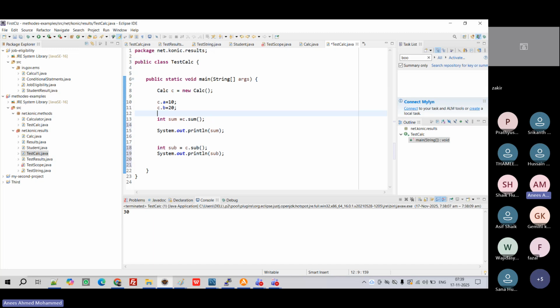Now see how much it relates to the real world, right? Previously I was saying M1, M2, M3. Who is M1, M2, M3? We don't know. We're just using them for calculation. The calculation will work, but it's not associated with any student, which is illogical. Now I'm associating it with one value. If I give it, that value should stay until I clean it or modify it, right? So any questions still here?